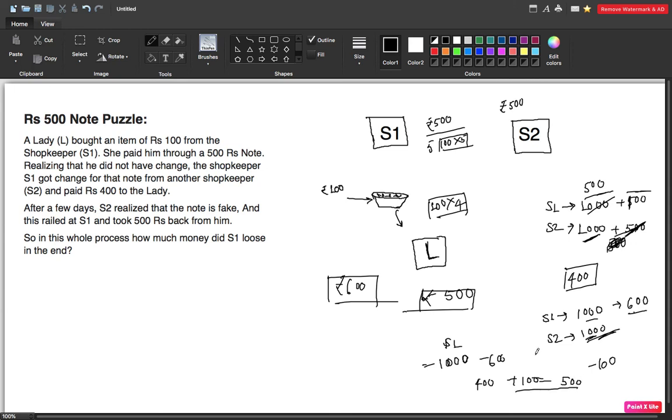Got this? So the solution of this problem is that whatever is the value of the note, let's say the lady initially gave him a 1,000 rupees note, and the worth of the vegetables is, let's say, 100 rupees, or it can be 200, 300, it doesn't matter, whatever is the value of the note, that will always be the answer. Because he is actually giving the 400 rupees from S2 and not from his own pocket.